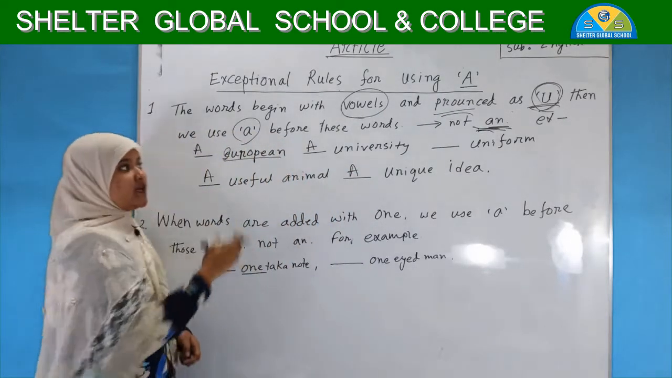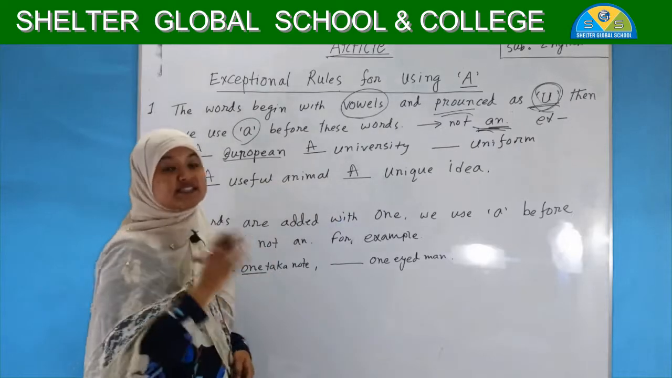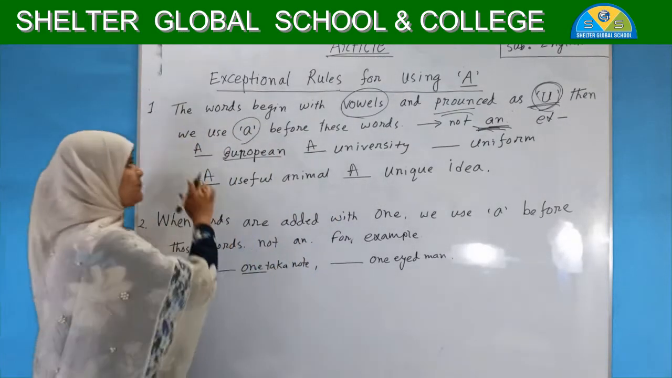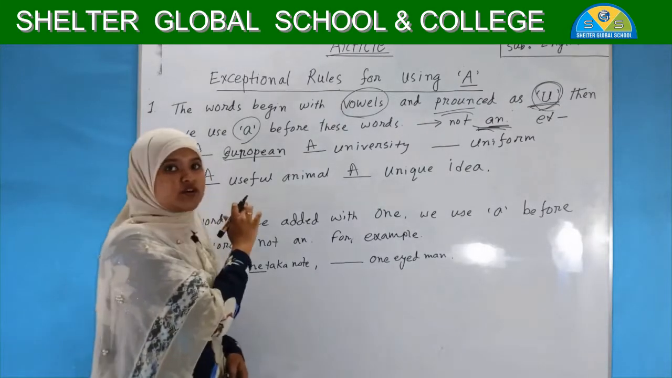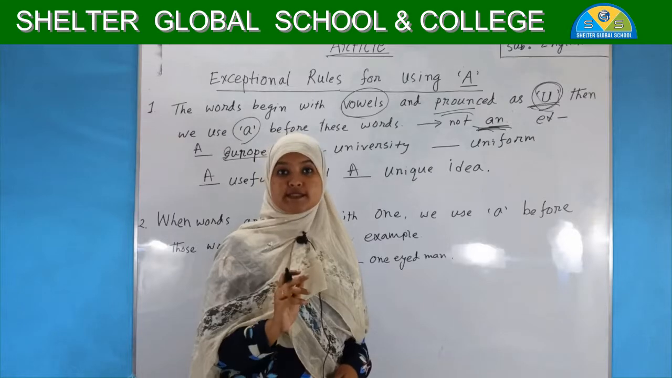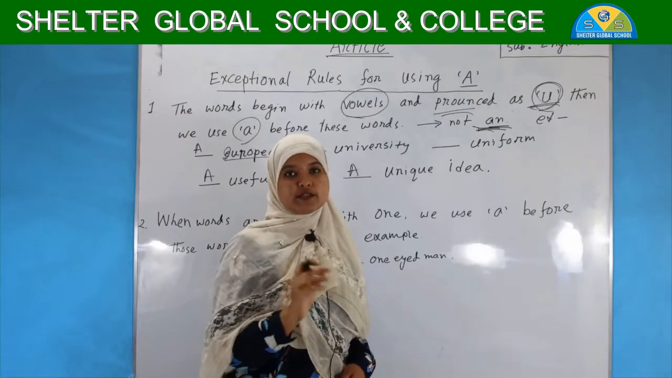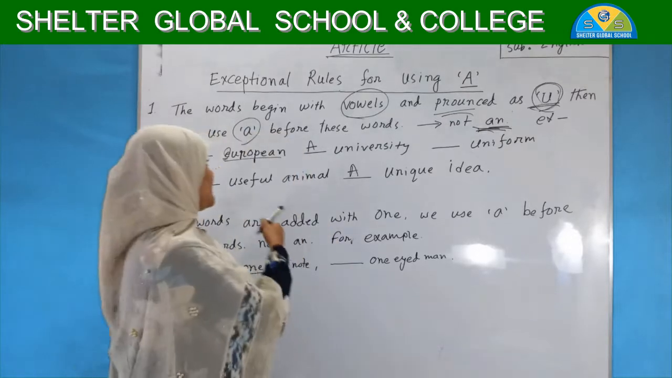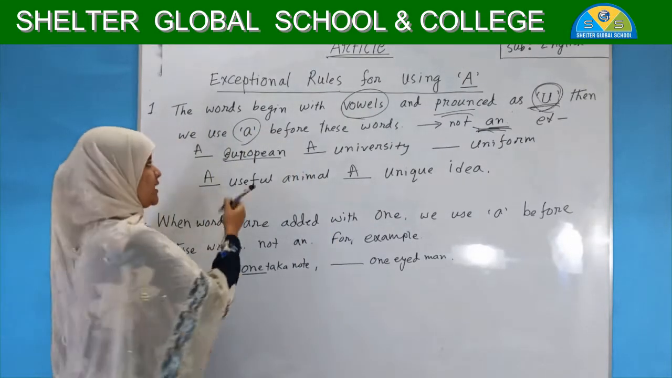See again, all the words start with a vowel, but we are filling the blanks with A. Why not AN? Because only the pronunciation is important for these rules. I hope you all have understood. Please see the example again.